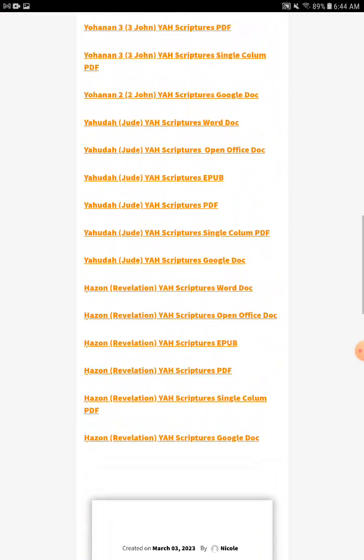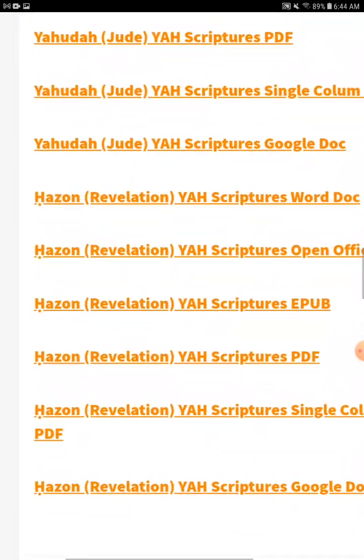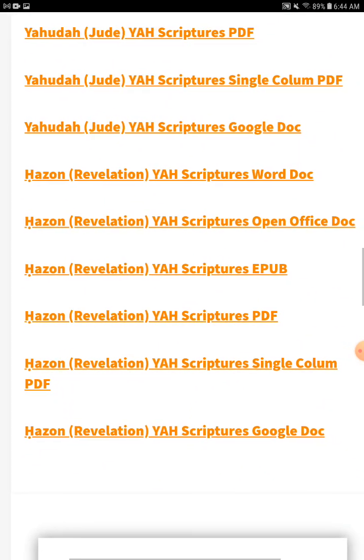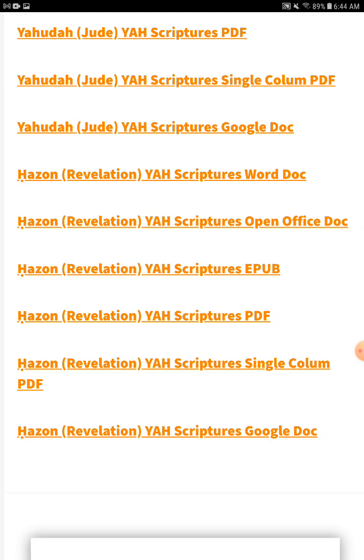Right here, this is how we have the Open Source Bible Project. There are 6 versions of it right now, and the 7th will be the WordPress plugin that we have. This is the book of Revelation, and what you are reading right now is the one on the WordPress plugin. If you want this, the most popular version is the PDF.